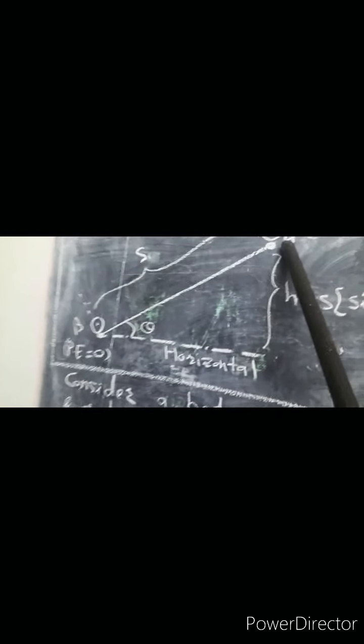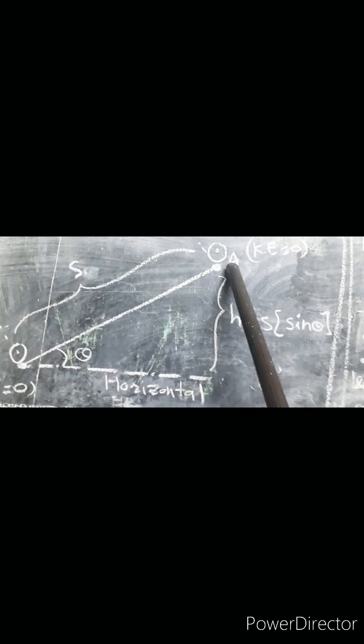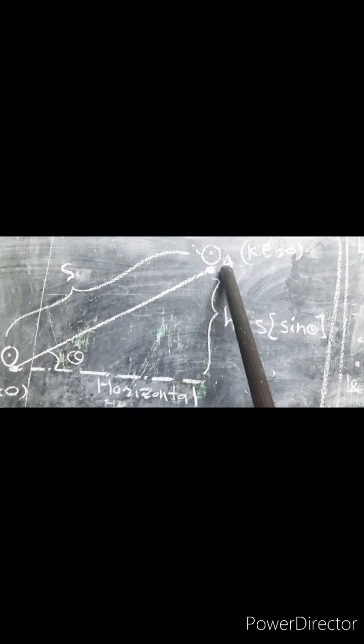So we have seen equation 1 and equation 2, total energy at point A and total energy at point B, at the top point and at the bottom point. Here at point A, total energy is nothing but potential energy, and here at the bottom point, total energy is nothing but the kinetic energy.